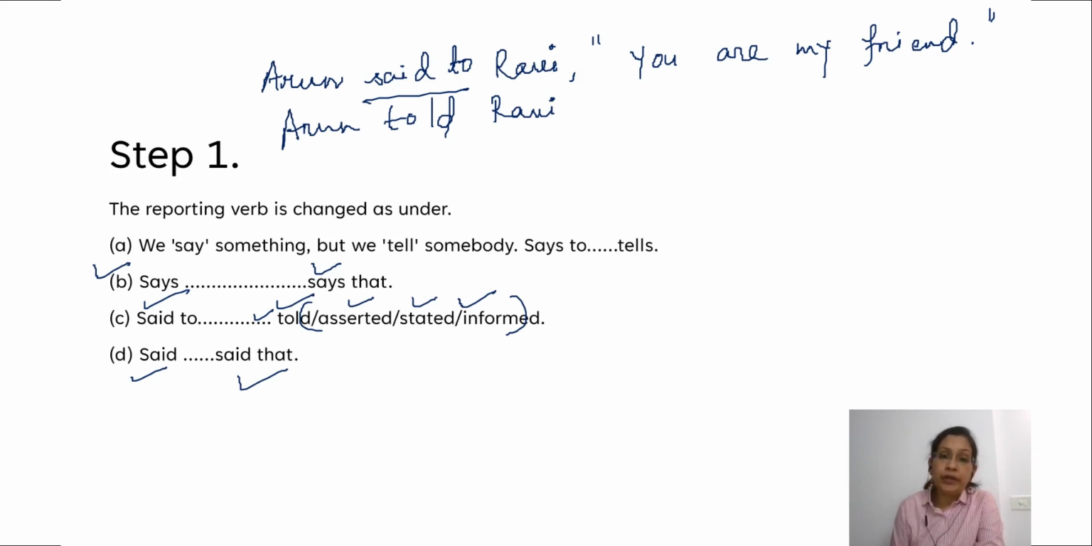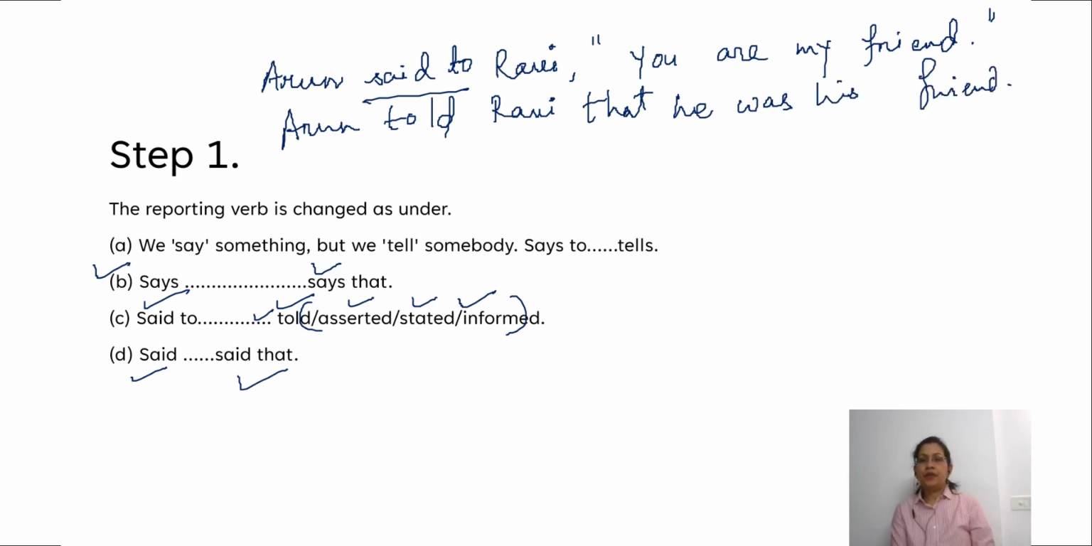So Arun told Ravi that he was his friend. Right? So you can see here that there are changes in the pronoun. There are various changes that you can see here. You changes to he, my changes to his. How are these occurring? There is a formula to change these pronouns as well.